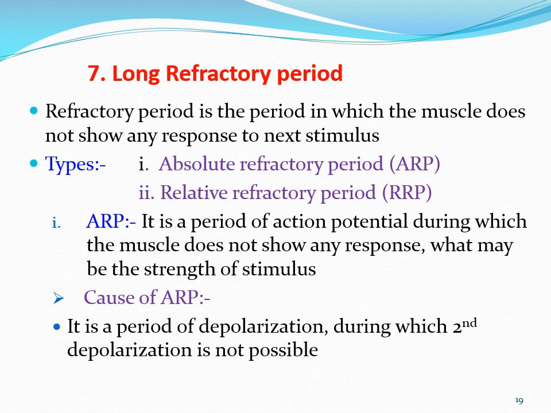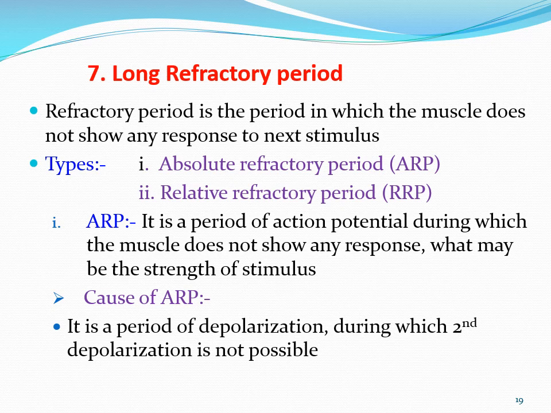If you give the first stimulus, the cardiac cycle starts, and the heart starts contracting and relaxing. First there is a contraction and relaxation, and in between if you give a second stimulus, there is a certain period during which the heart does not give a response to the second stimulus. Okay, and that period is called the refractory period. So this is the definition.